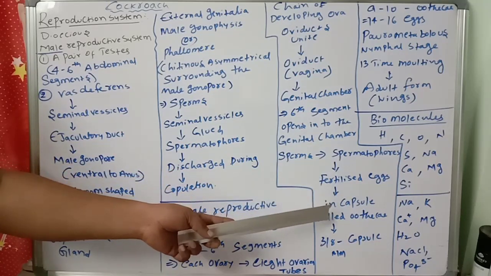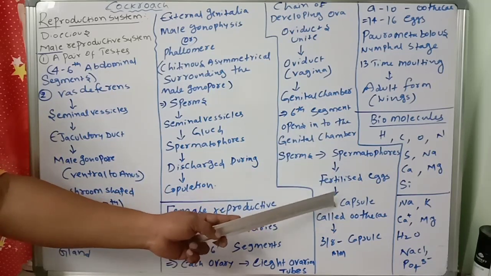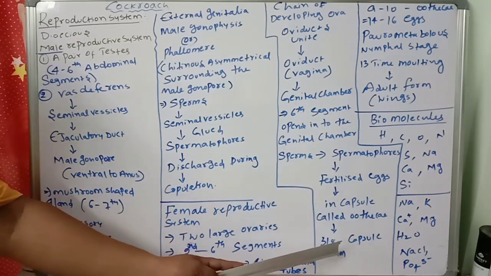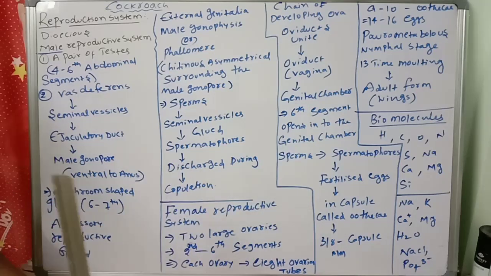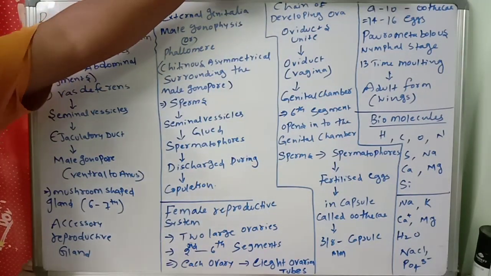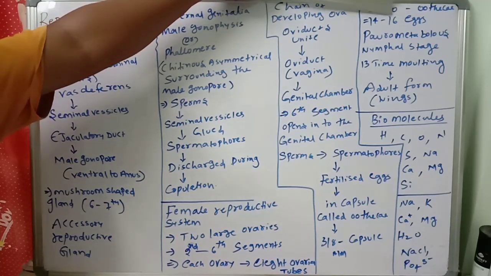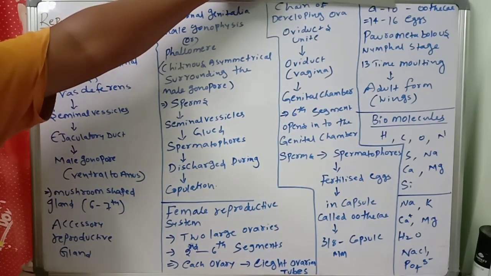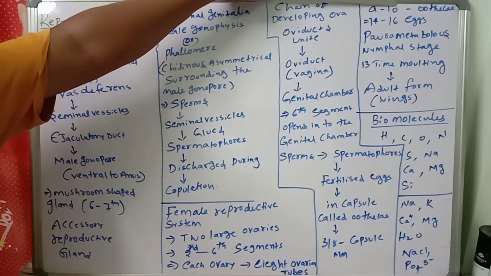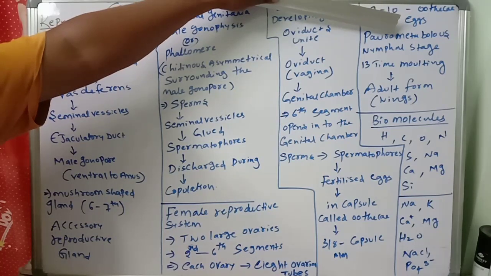A capsule will form, called the ootheca. The fertilized eggs are encapsulated, and that capsule containing fertilized eggs is called the ootheca. Ootheca is nearly 3 by 8 millimeters in size, and the cockroach drops them on a suitable surface in places with good humidity and available food. Generally, one female cockroach can release 9 to 10 oothecas, with 14 to 16 eggs in each ootheca.